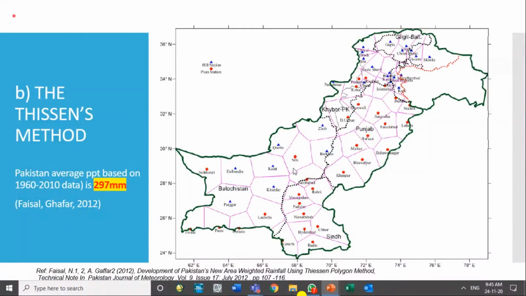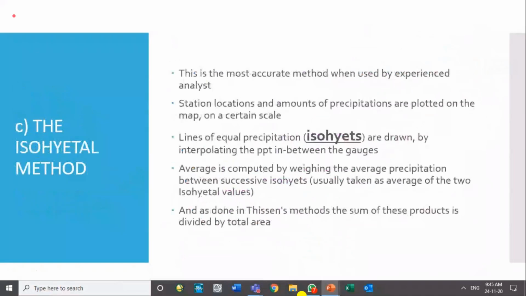And similarly, if you continue this for the other stations, you get the isohyets showing the rainfall of the same quantity. So I again repeat, lines of equal precipitation are drawn by interpolating the precipitation in between the gauges.